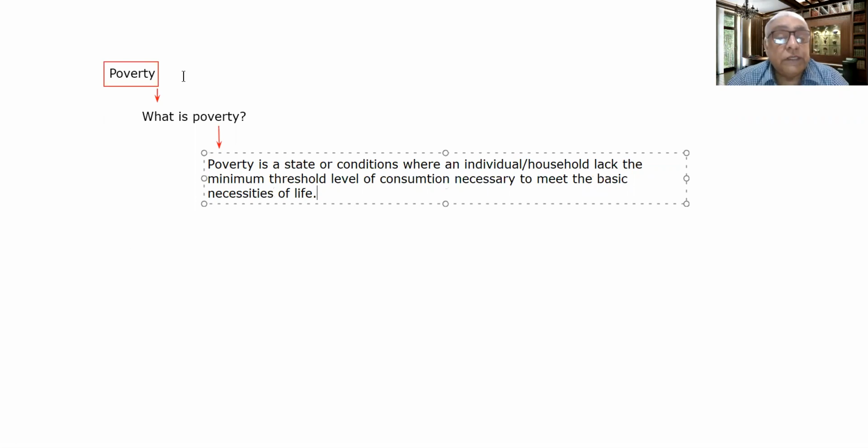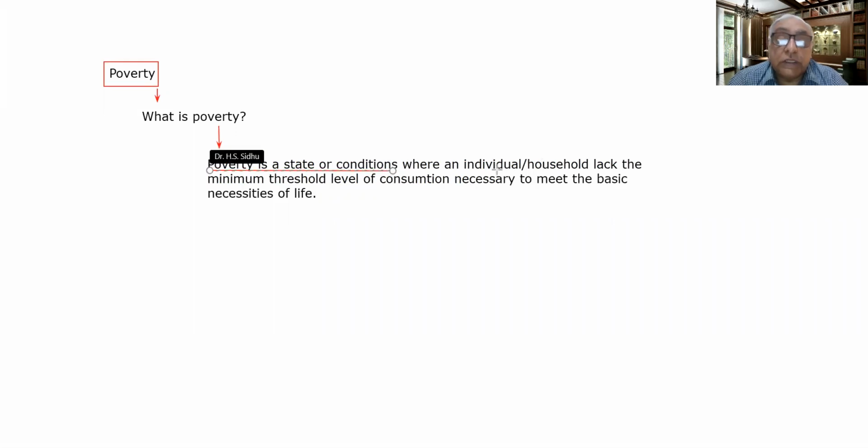So in this definition, let me tell you that there are 2-3 points. One is that poverty is a state or condition, where some individual or household lacks the minimum threshold level of consumption necessary to meet the basic necessities of life.